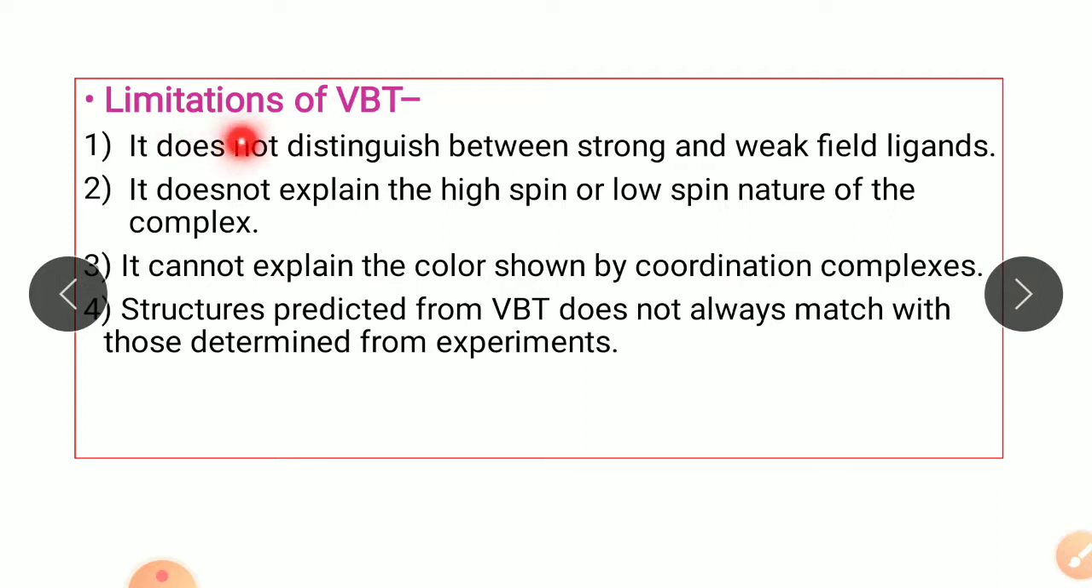The first limitation is that it does not distinguish between strong and weak field ligands. Using this theory, you cannot tell whether a particular ligand is a strong field ligand or a weak field ligand. Second limitation is that it does not explain the high spin or low spin nature of the complex. So it cannot tell you whether a particular complex is high spin or low spin.